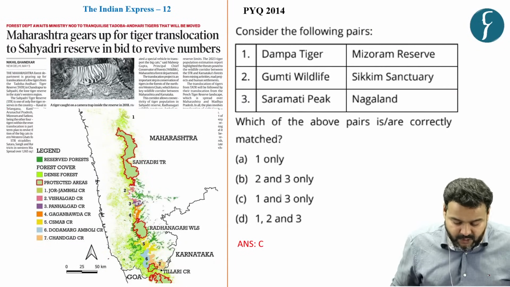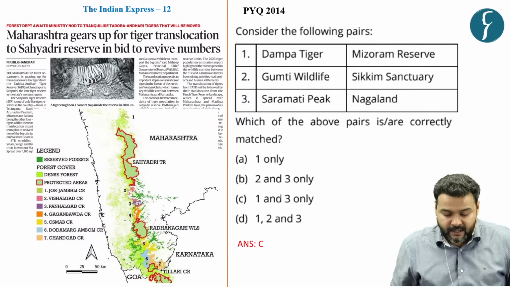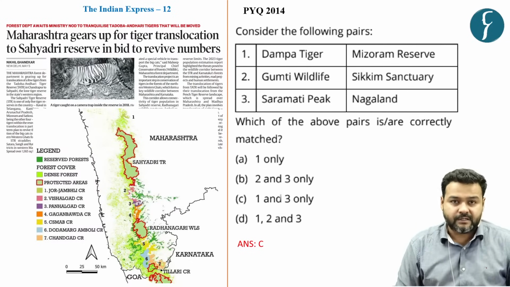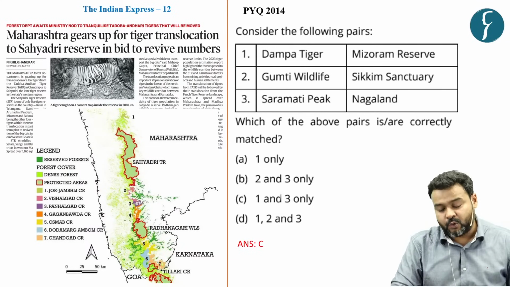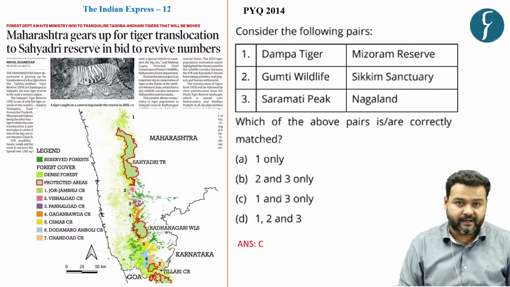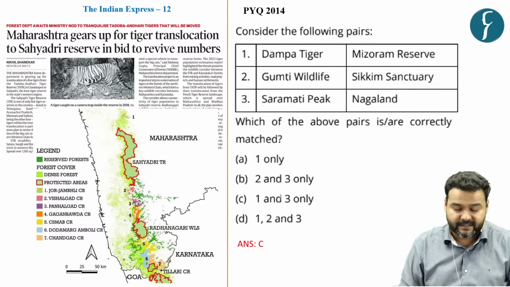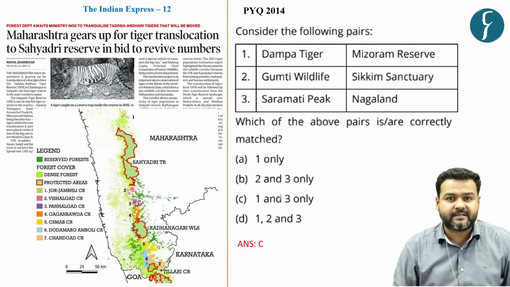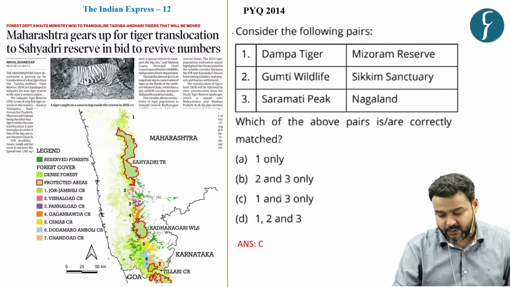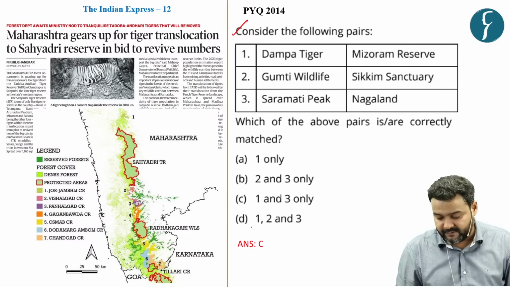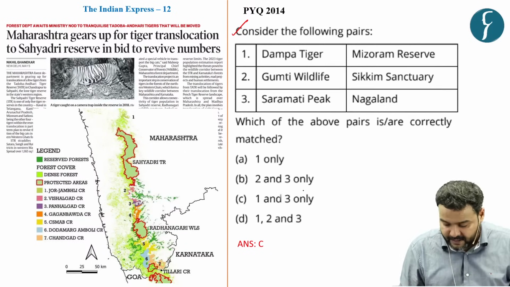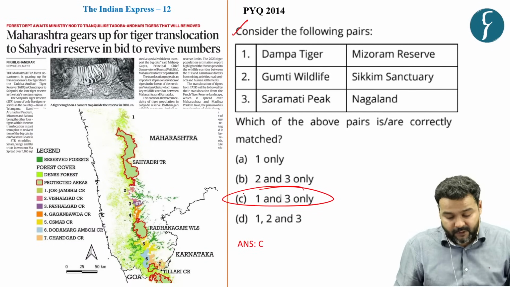That brings us to the next question of today's discussion, in which Maharashtra is planning to translocate its tigers from Tadoba Andhari tiger reserve to Sahyadri tiger reserve. Now, important tiger reserves and national parks have been a recurrent theme in the UPSC examination. As you can see here, in 2014 itself, they asked a question based on Dampa, Gumti and Saramati Peak. So the answer is C for this PYQ.